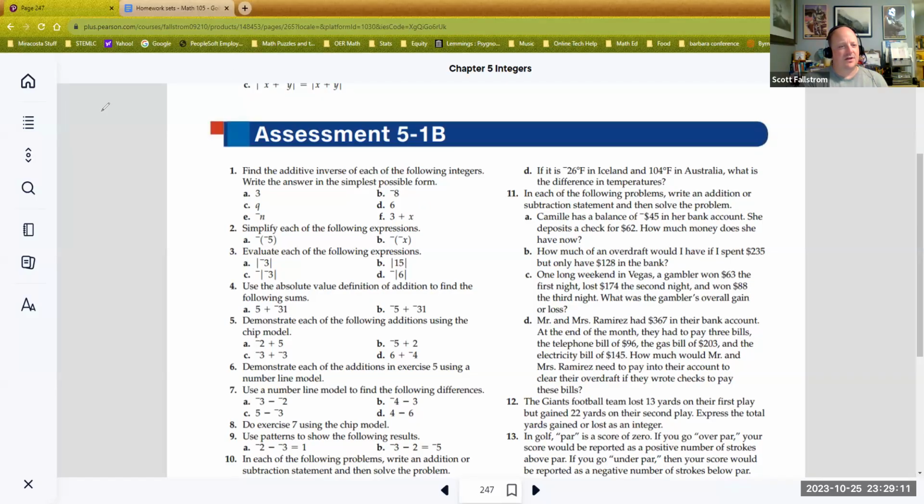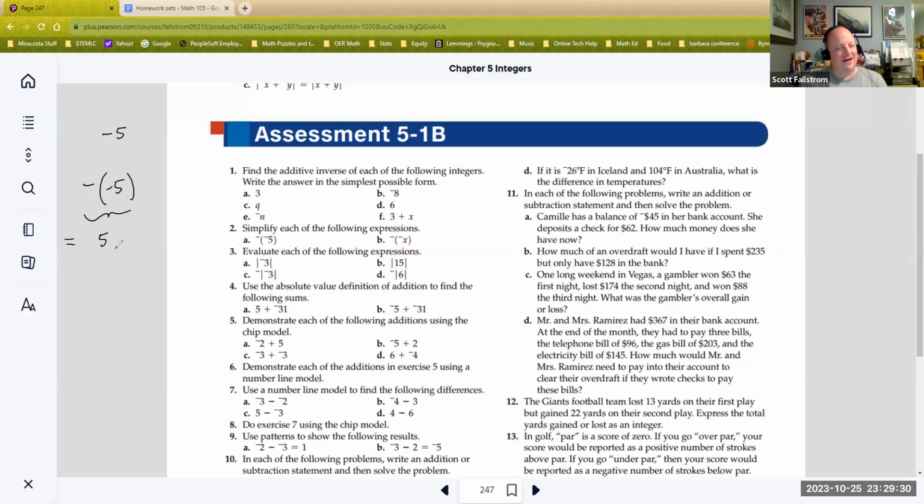So if I was looking at the integer -5 and someone said find the opposite or the additive inverse, I could write it as the opposite of -5, and that would be correct. That is the additive inverse. But when they say write it in the simplest form possible, remember the opposite of -5 would just be 5. So this would be the simplest. Even though the one above it is completely the same quantity, it just looks more complicated. That's what we're getting at there.